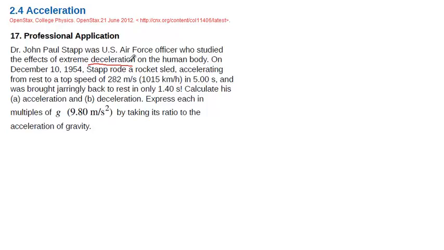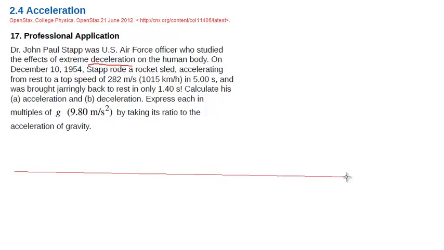On December 10, 1954, Stapp rode a rocket sled, accelerating from rest to a top speed of 282 meters per second in 5 seconds, and was brought jarringly back to rest in only 1.40 seconds. We are asked to calculate his acceleration and his deceleration in part B, and express them in multiples of g. Now, let's visualize this problem.